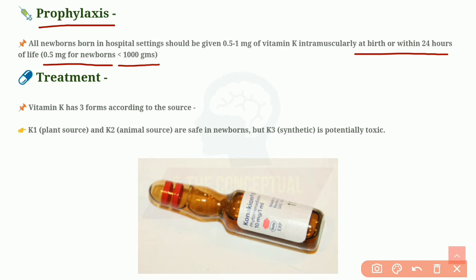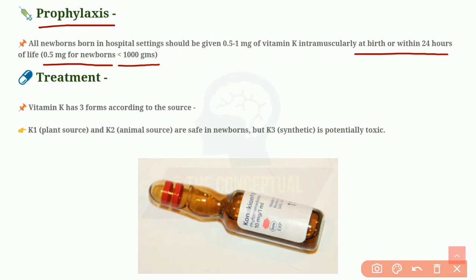Another fact is that oral dosage depends on the absorption of vitamin K from the intestine. So it is dependent on the gastrointestinal system of the newborn, which may be immature, or there may be cholestasis, which may impair the absorption of vitamin K. But the intramuscular dose is more compliant and does not depend on absorption from the gastrointestinal system. So intramuscular dosage is preferred.